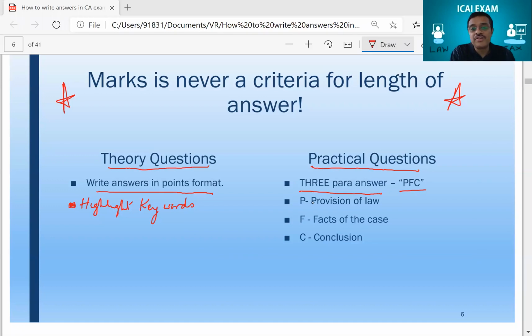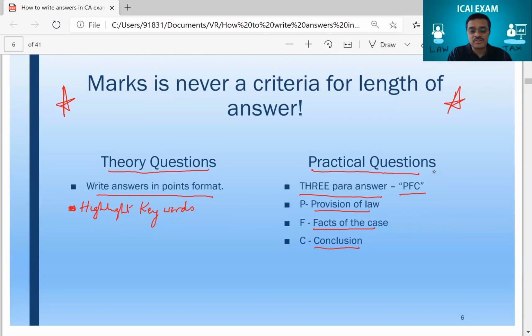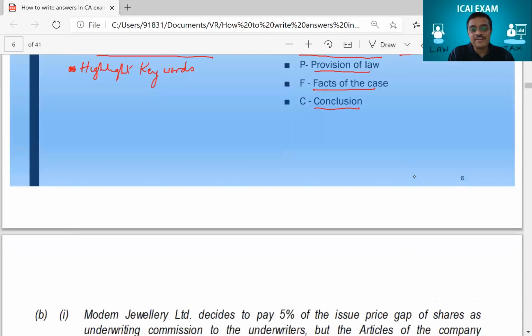Sir, what is this PFC? Paragraph 1 should be on provision of law. P is for provision of law. F is for facts of the case, and C is for conclusion. I will show you practically how these questions are there and how answers have to be written. Let's start. Now that you have understood this, right? I think you're very clear on this. Now let me quickly tell you how it would come.